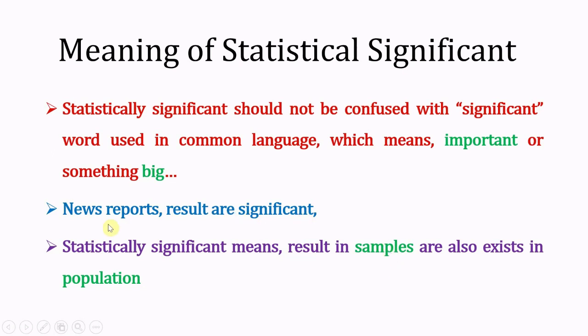Many times news reports publish that results are significant, which can be misleading, because significant here means the samples are actually representative of the population. So statistically significant is a different word, and significant in common language is a different word.